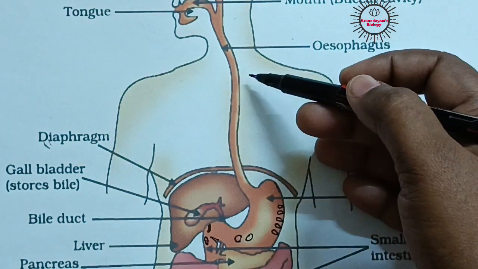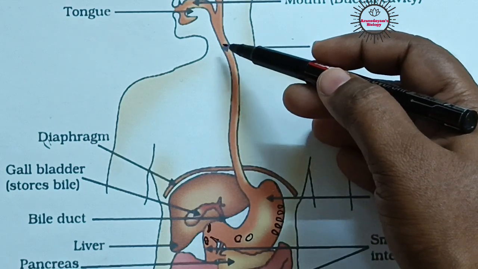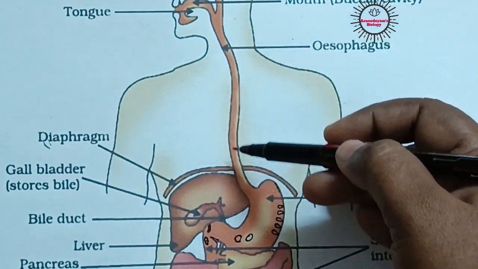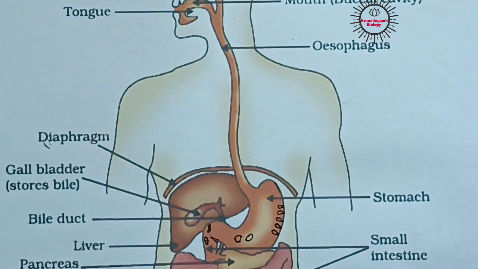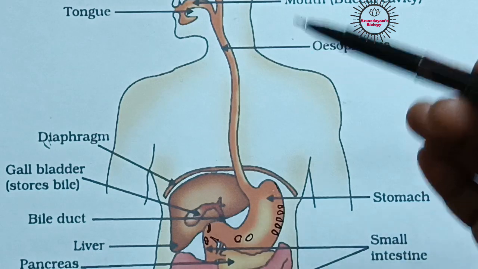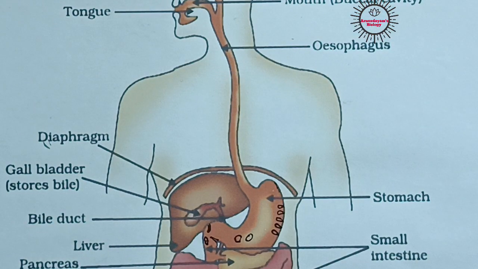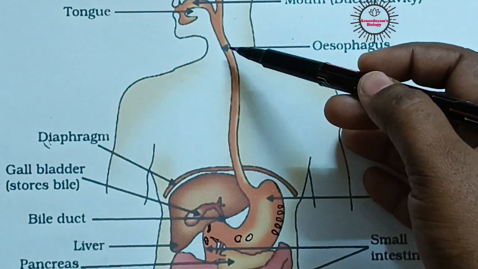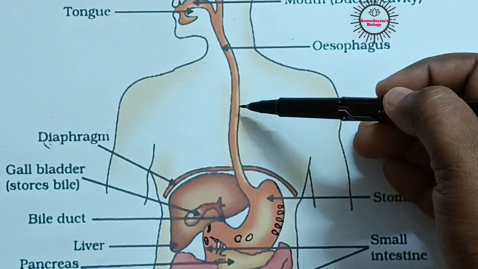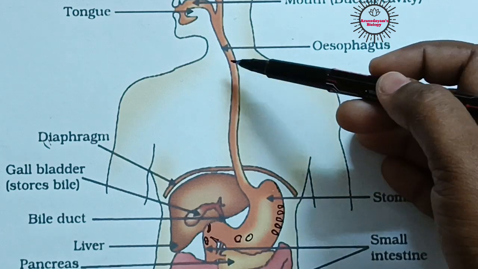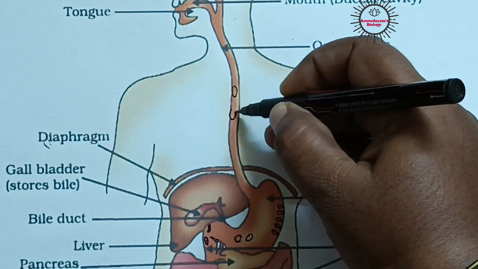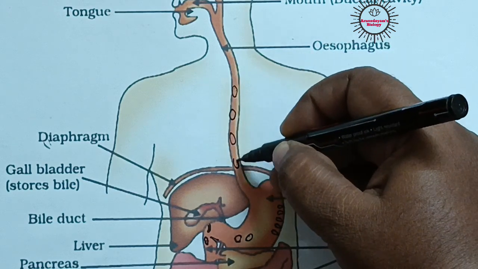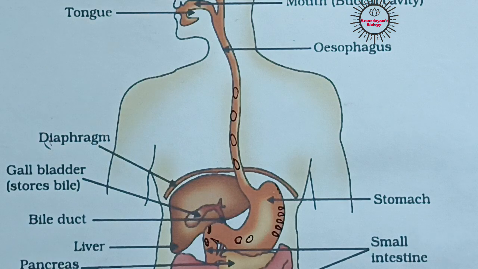So the food just slips from the esophagus into the next part of the digestive tract called the stomach. In the esophagus there are no digestive juices for digestion of any food material, and there is no chance for storage of food either. The inner walls of the esophagus contract and relax rhythmically and push the food forward, so by peristaltic movement the food slowly passes through the esophagus.